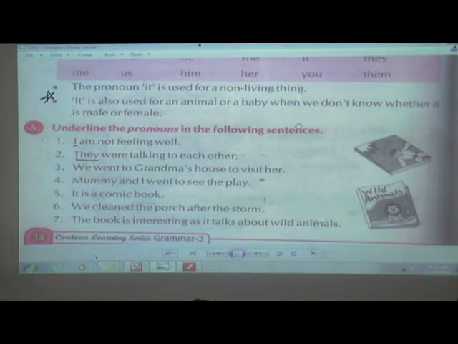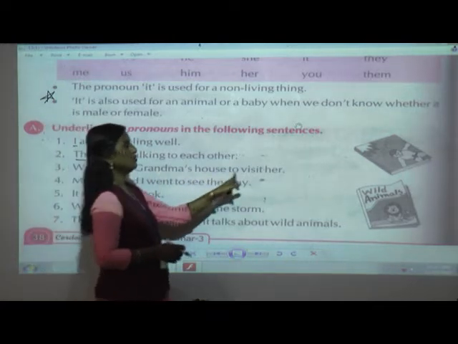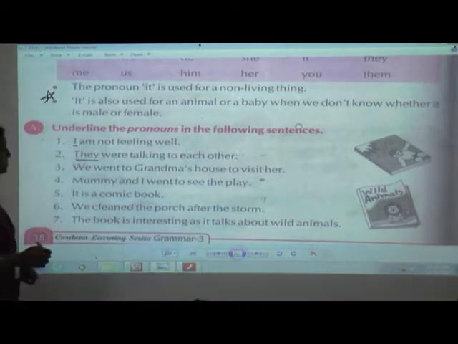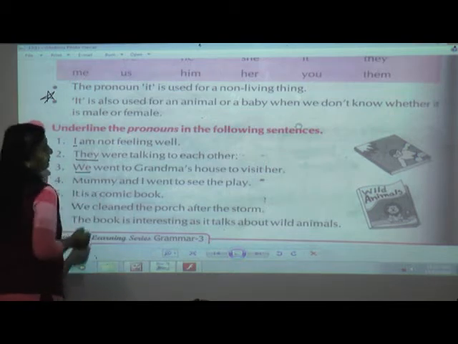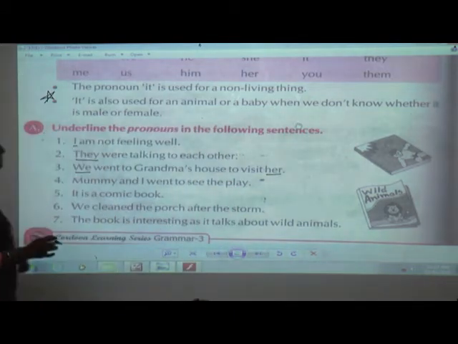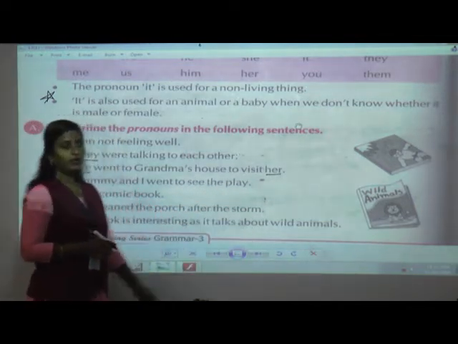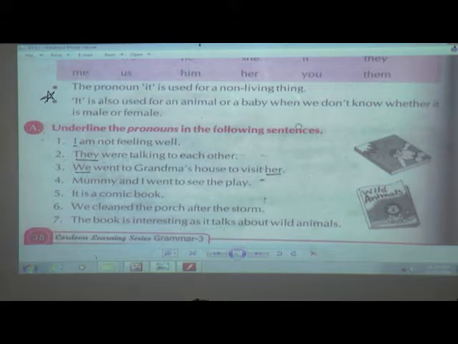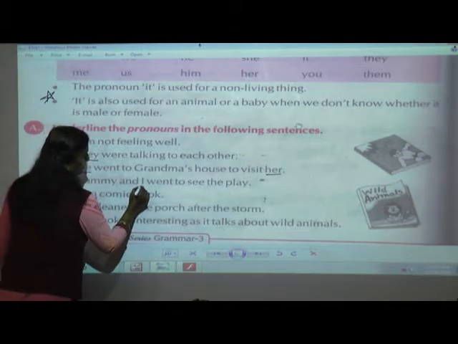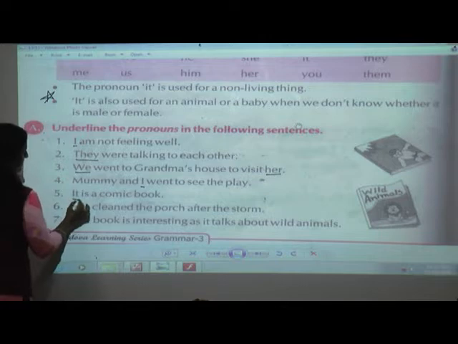We went to grandma's house to visit her. Now we can see, we went to grandma's house to visit her. So we, and one more is there, that is her. Mommy and I went to see the play. Now tell me students, where is the pronoun over here? Yes, I. It is a comic book. It, it.